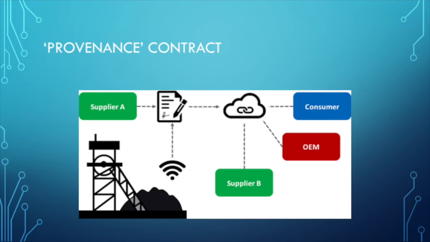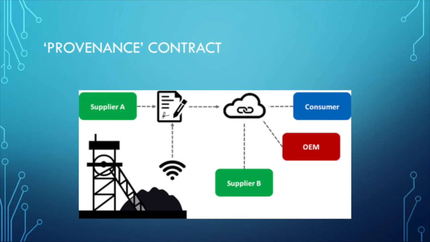For the provenance smart contract, supplier A, the origin of the supply chain, will be required to record its details and the details of its raw material to the blockchain. Through integration with a smart sensor, the location and time from which the raw material is shipped can be immutably stored. This will allow any of the other parties, including the consumer, to access the information through the blockchain. By providing a quick way to determine provenance, raw material providers are kept accountable and parties can easily verify the